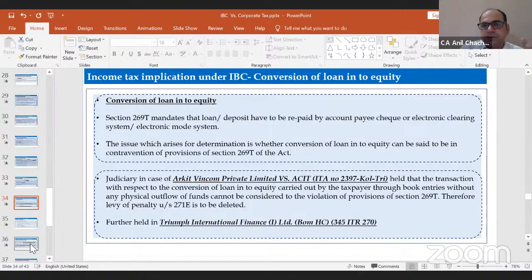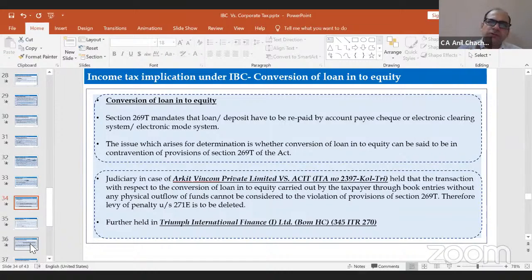There are a couple of judgments. I have mentioned two judgments, one of the Kolkata Tribunal and one of the Bombay High Court, wherein it is mentioned that because there is no actual flow of cash, the loan gets converted into equity through book entries only. Although it's a violation of section 269T, the penalty prescribed under section 271E will not get attracted.